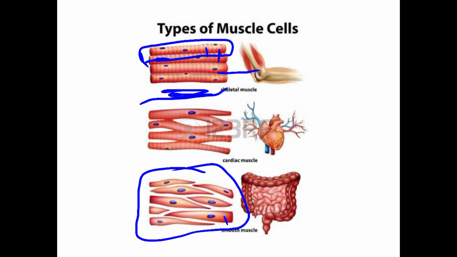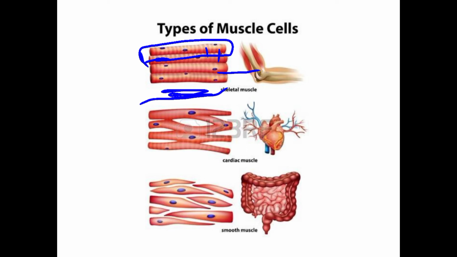They have a spindle shape, their ends are pointed. Each of them is spindle shaped with pointed ends, and there is no striation, so they are known as smooth muscles.